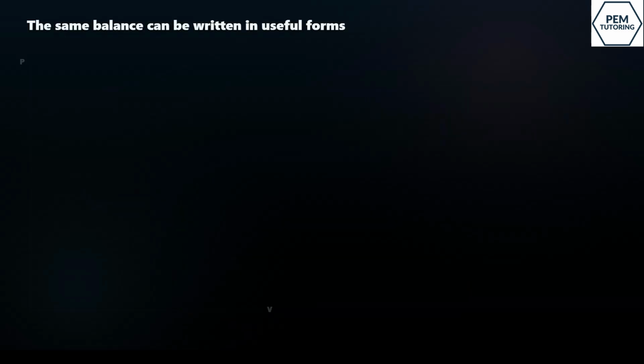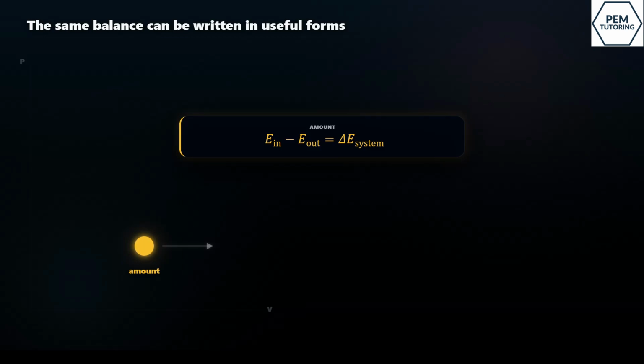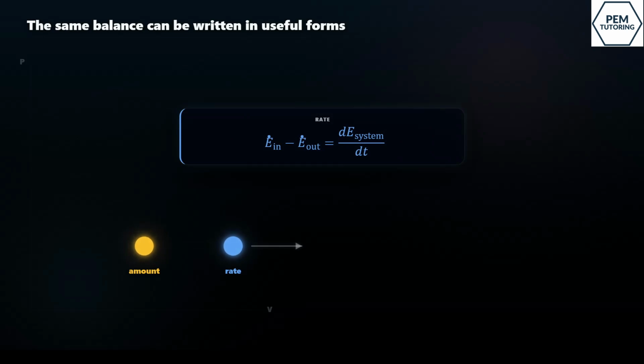The same energy balance can be written in different forms. If we are dealing with total energy amounts, we use E in minus E out equals delta E system. If we are dealing with energy per second, we use the rate form. That is where the dot notation appears. A dotted E means energy per second. A dotted Q means heat transfer per second. A dotted W means work per second, which is power.